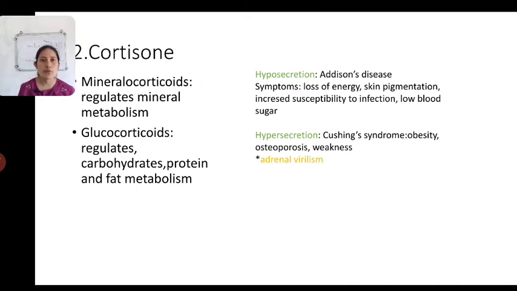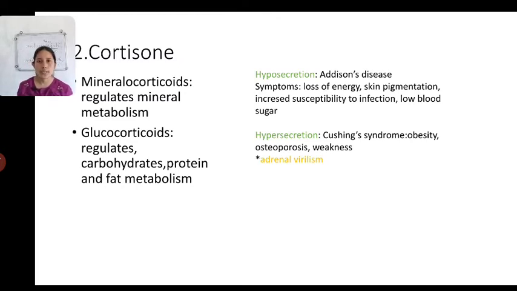General symptoms are skin pigmentation, and you will be more susceptible to any kind of infection. Your blood sugar level will drop. Next one, the hypersecretion of adrenal cortex hormone will lead to Cushing syndrome. Now what are the symptoms of it? Obesity. Osteoporosis, which means your bones become brittle so that they are prone to break easily,